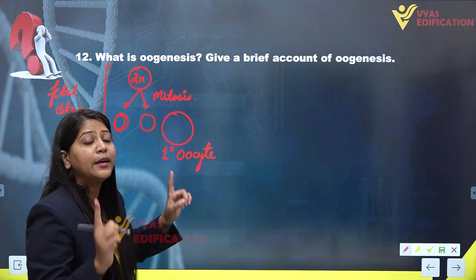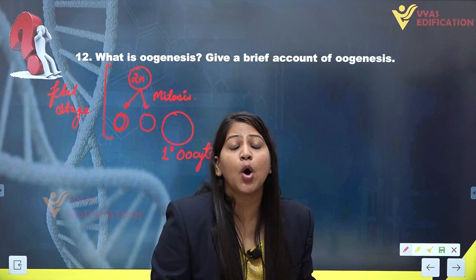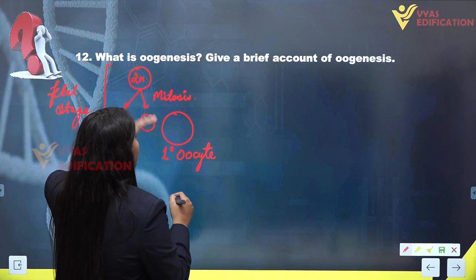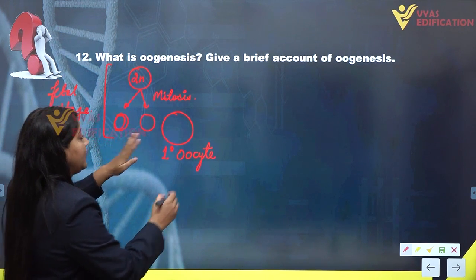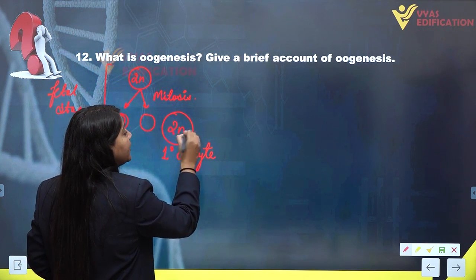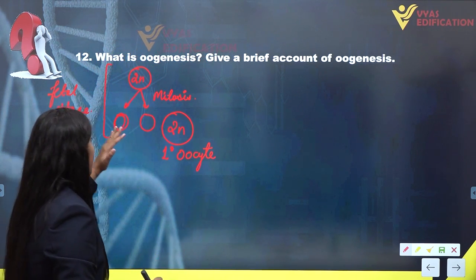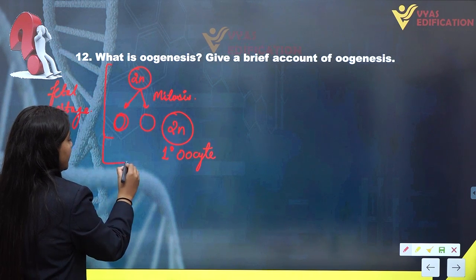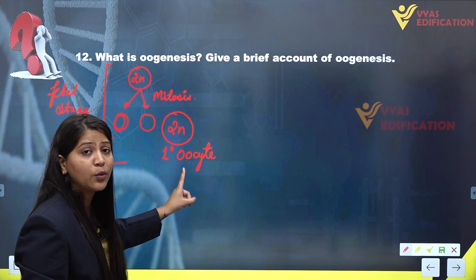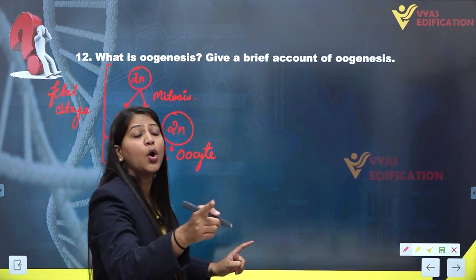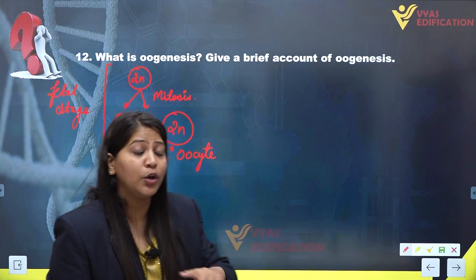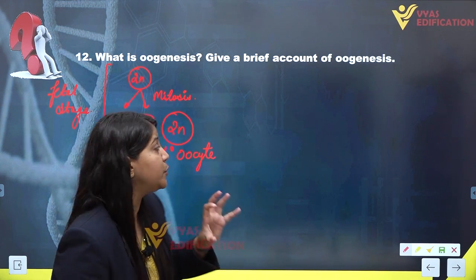Now this primary oocyte will undergo first meiotic division. First of all, as no meiotic division has occurred yet, the primary oocyte will also be diploid in nature. Now at the time of the fetal stage, this primary oocyte will undergo the first meiotic division, but it will not complete the first meiotic division.